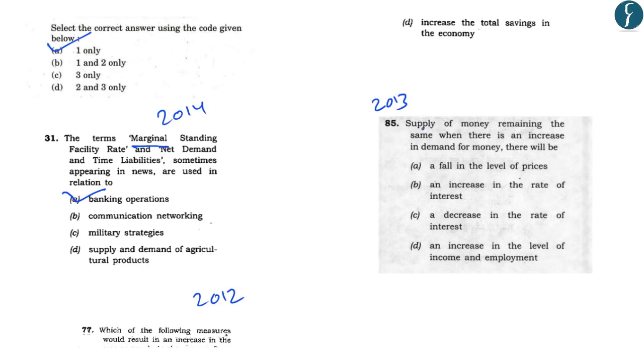Another question that was asked in 2015 read, supply of money remaining the same, when there is an increase in the demand for money, there will be. Now, the correct answer in this case is it will lead to an increase in the rate of interest. Why is it so? Now, as we know that the amount of money in the economy is same and there is no supply of new money. However, now the demand for this money has increased. And due to this increase in demand, there will be more number of people chasing the same amount of money. And due to this, the rate of interest on this amount of money will increase. So the correct answer in this case is it will lead to an increase in the rate of interest.